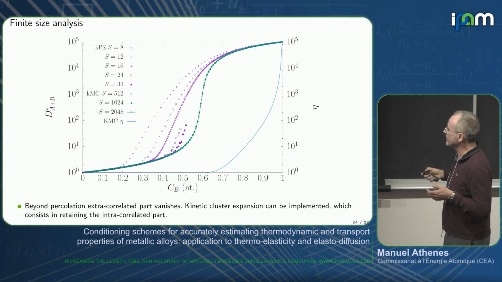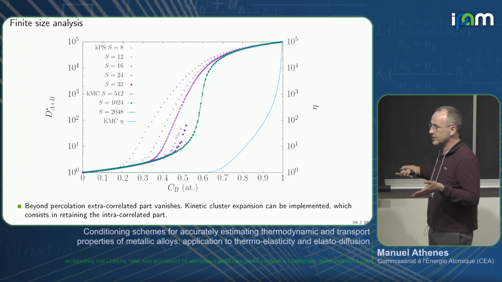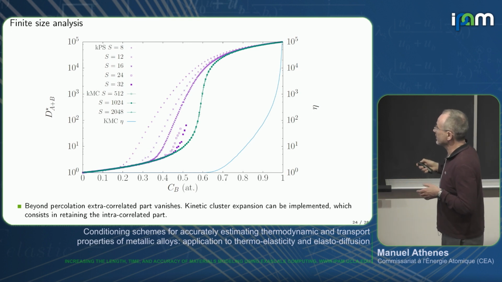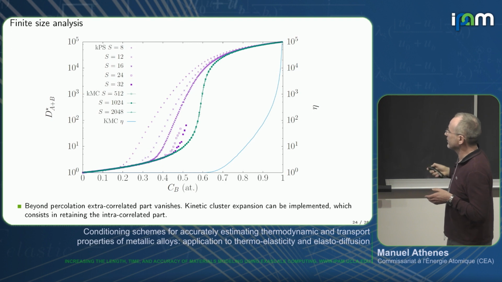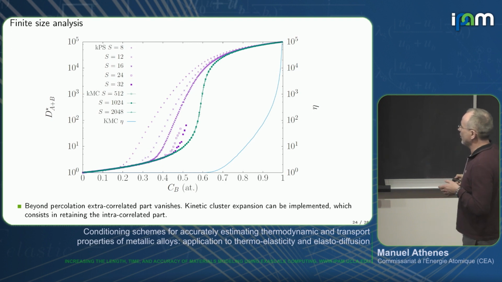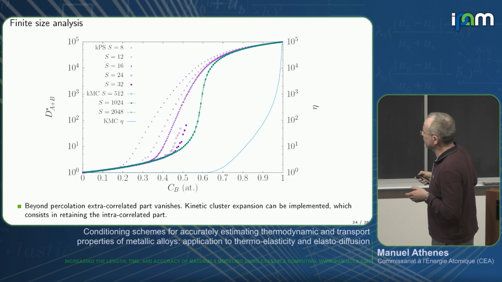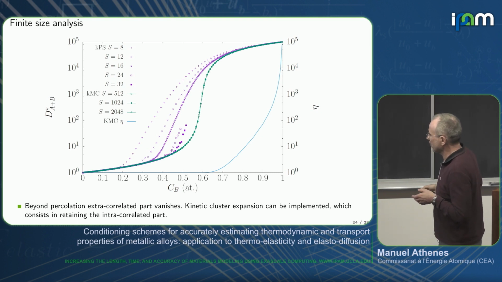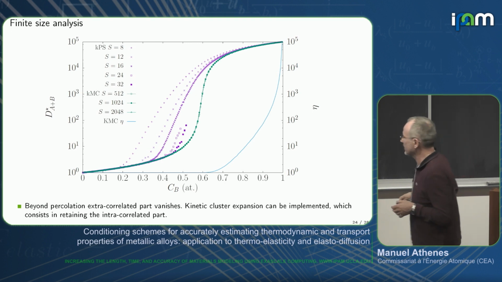But in this case, when the system is percolating, you can go back to standard kinetic Monte Carlo and use this conditional estimator, and we can obtain an accurate diffusion coefficient. Another point is that the factor eta, the intra to extra correlated part, is negligible. The extra correlated part becomes very small after the percolation, so that's why we can use the standard kinetic Monte Carlo.